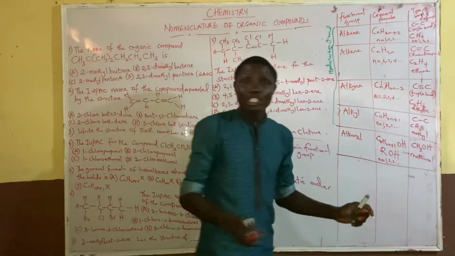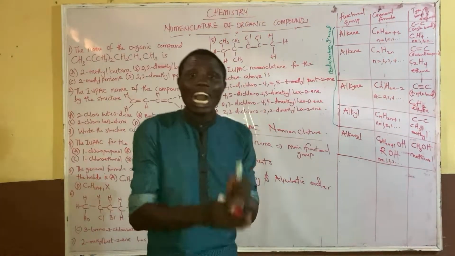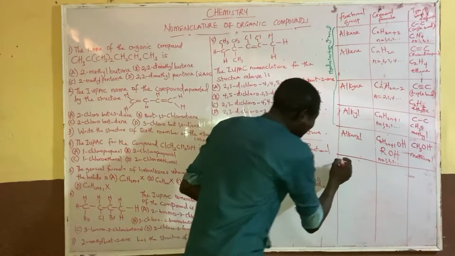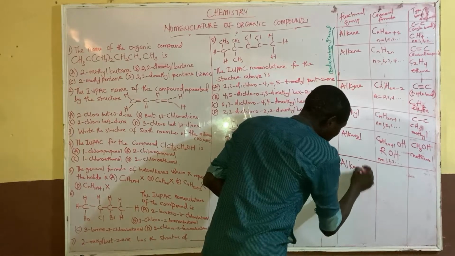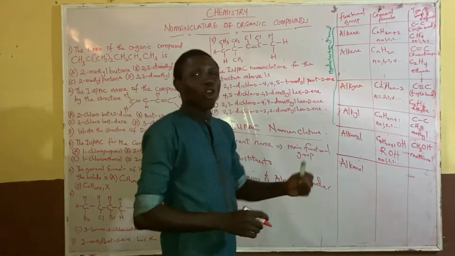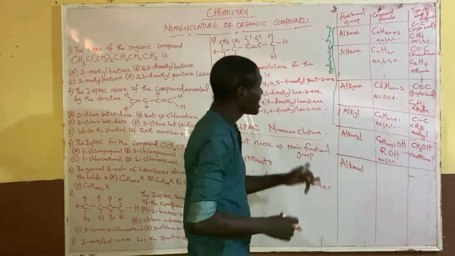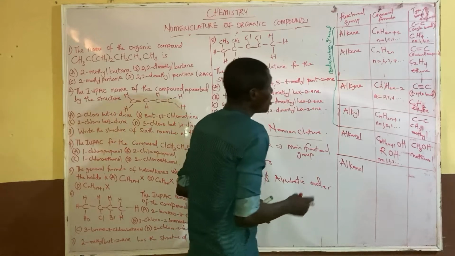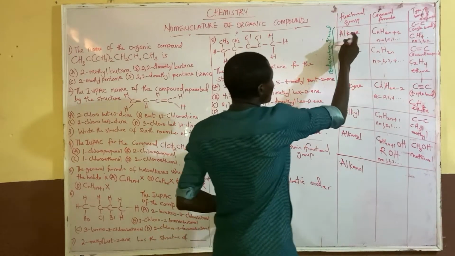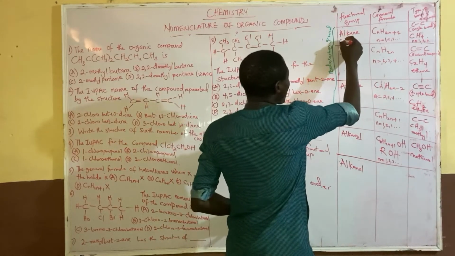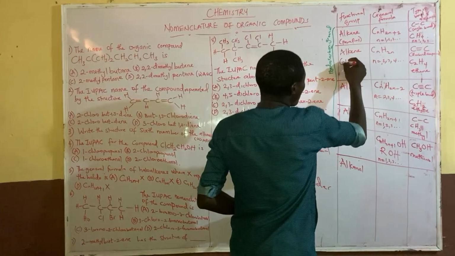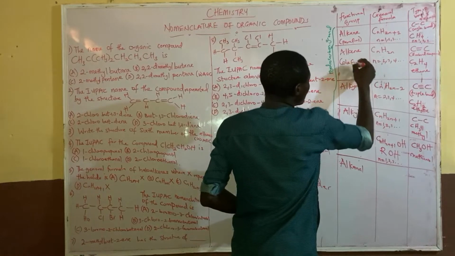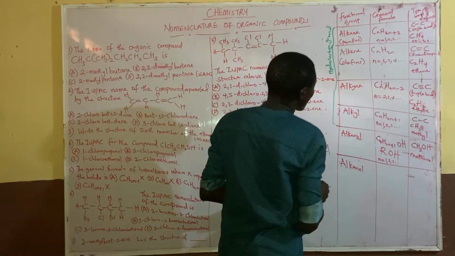Another functional group that we have after alkanol is called alkanal. The common name for alkanal is aldehyde. Now note that the common name for alkane is paraffins, and for alkene it is olefins.